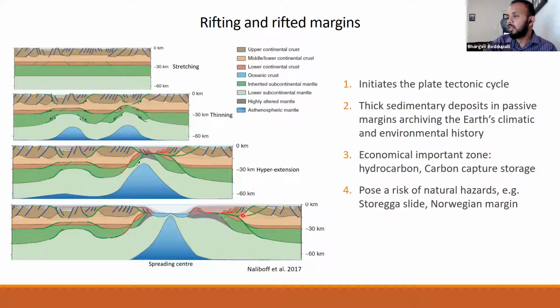The trailing edges of the continents are called passive margins, and these margins are very important zones. They have thick sedimentary deposits, archive Earth's climate history, and they host oil and gas, and also they are one of the favorite sites for carbon capture storage. However, they pose a risk of natural hazards like landslides, for example, Storegga slide in Norwegian offshore.